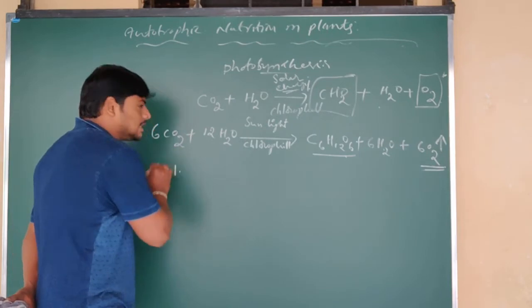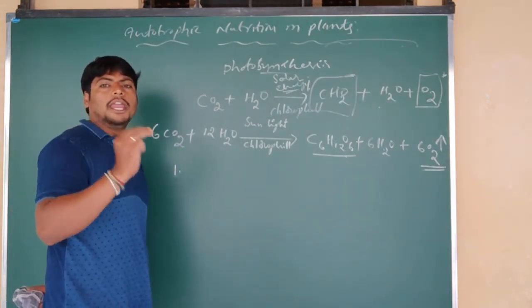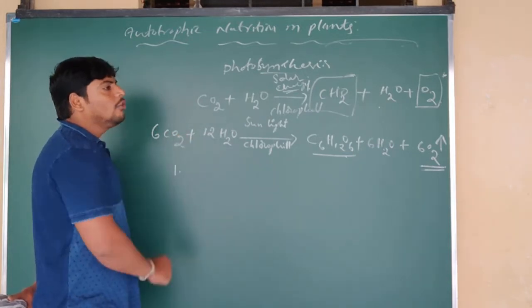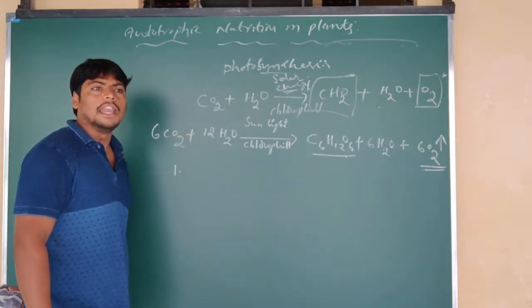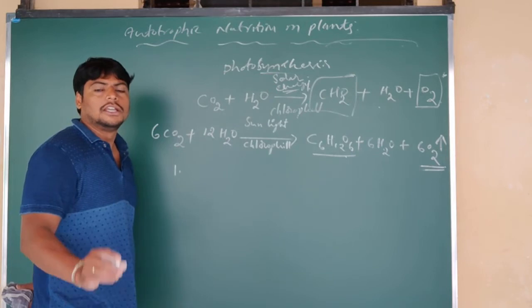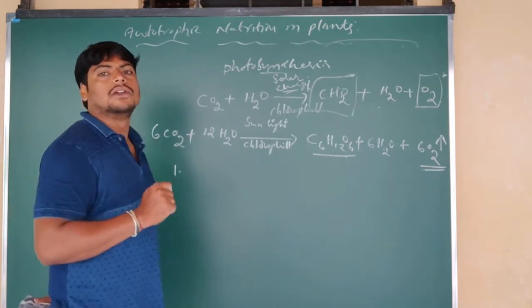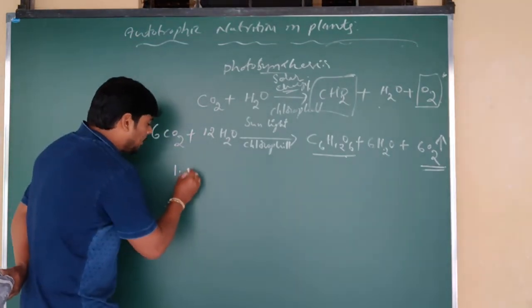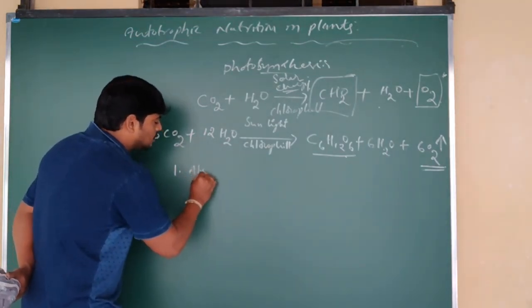So during photosynthesis, three main important events occur. See, the chlorophylls found in the leaf, exactly in the chloroplast, are inactive in general. So what is happening here? The leaf absorbs the sunlight.